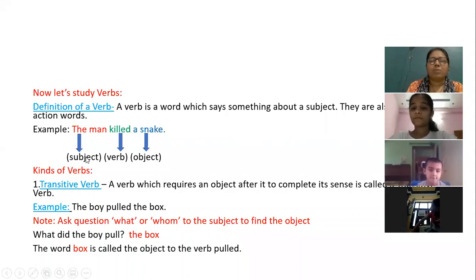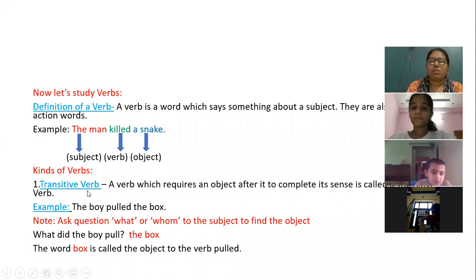The man is a subject, killed is a verb, a snake is an object. Because the action is done by the subject. What action is done? Killed. And why a snake is an object? Because when we put a question to the subject, the man killed what? We get an answer, a snake. So here, subject, killed verb, a snake, object. Now moving on, kinds of verbs.